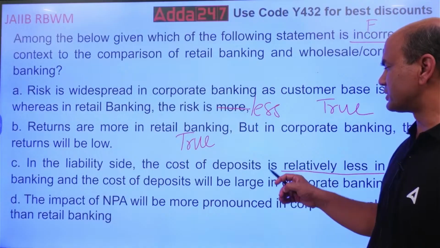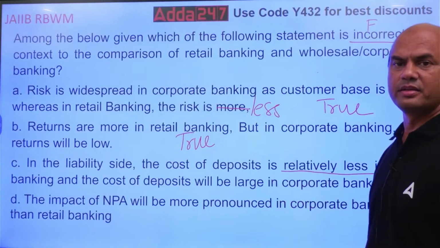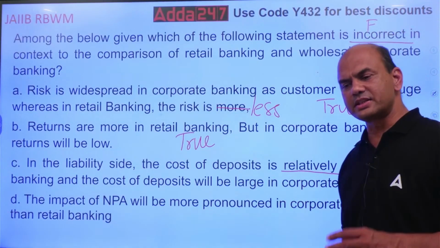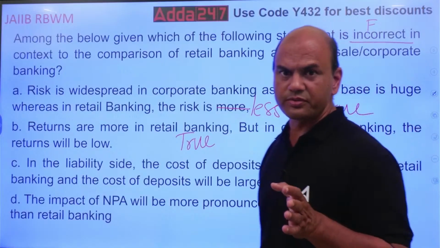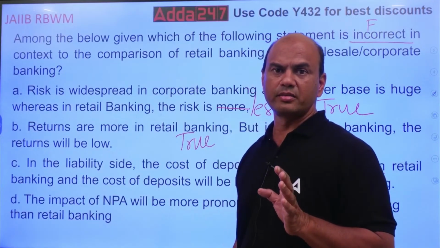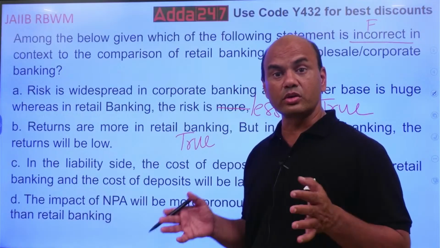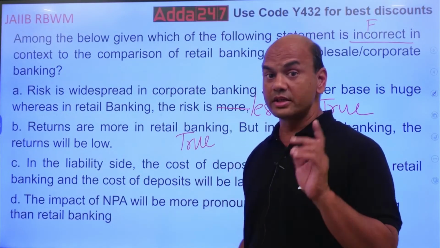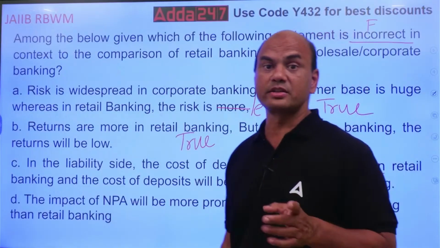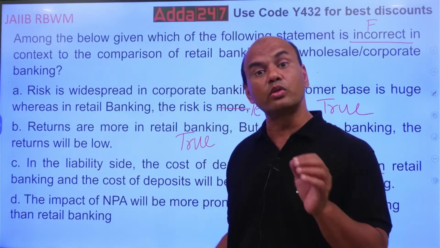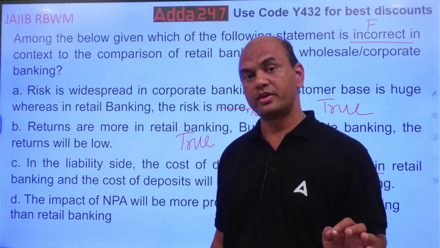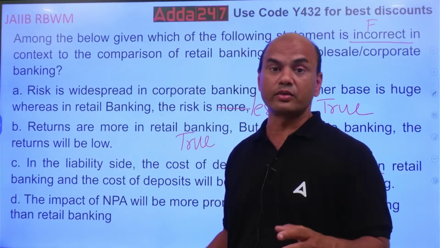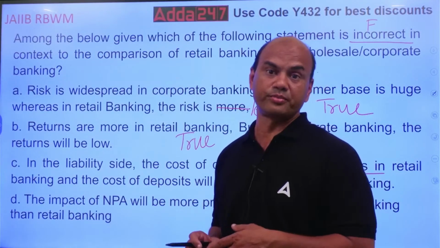Okay, let's discuss this. See, the cost of funds or the total cost of the branch in retail banking is always higher. Pay attention to the explanation also. Only question answers are not important, because in the exam you can get a question on this explanation also.